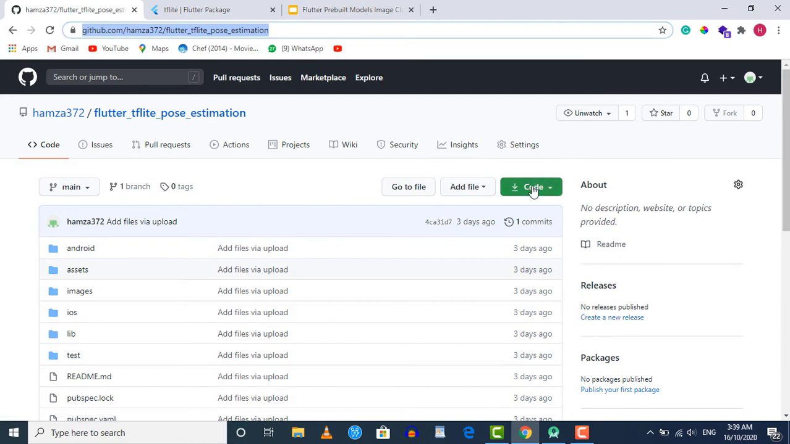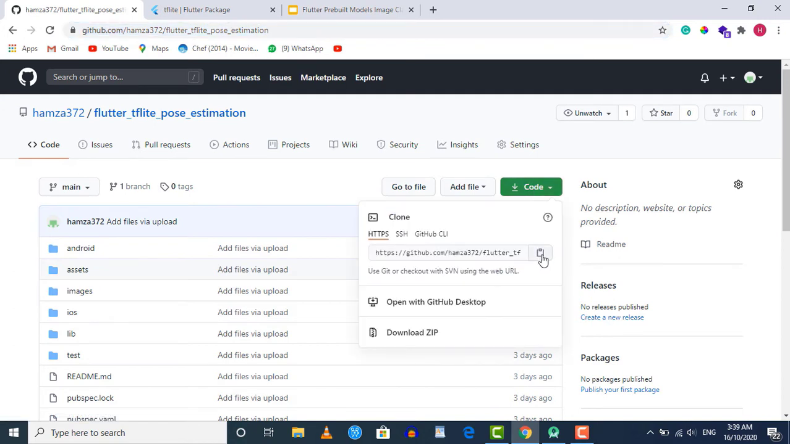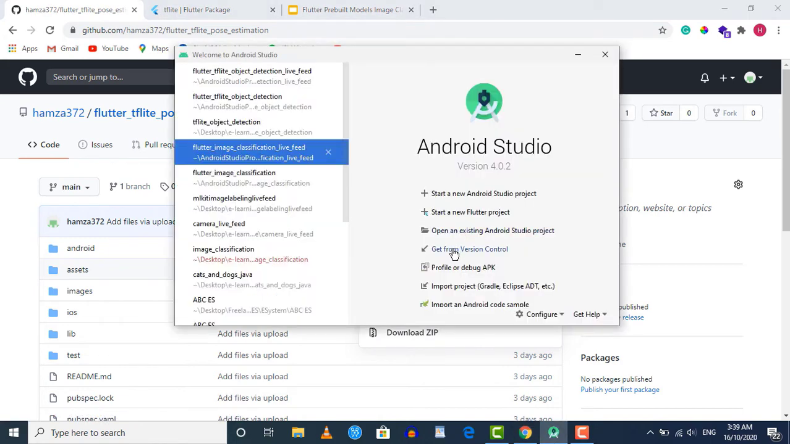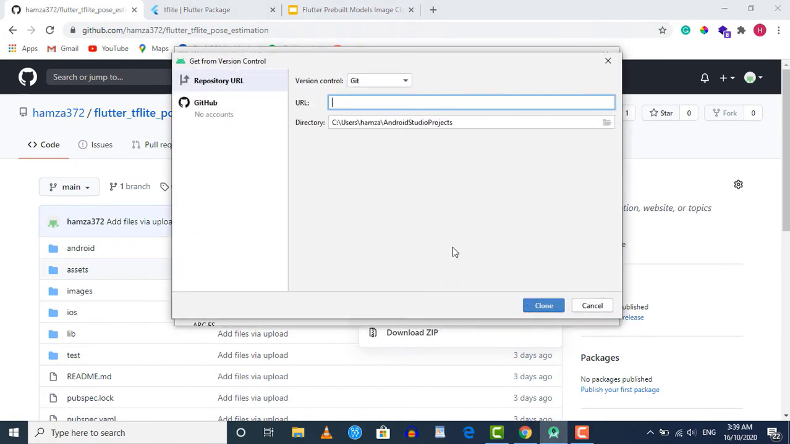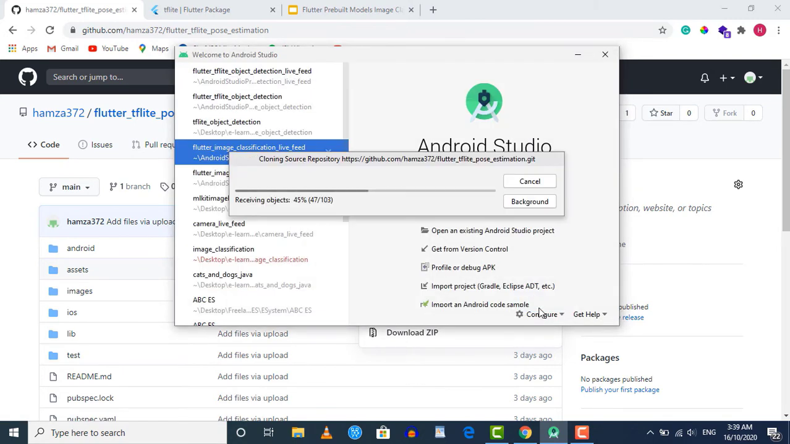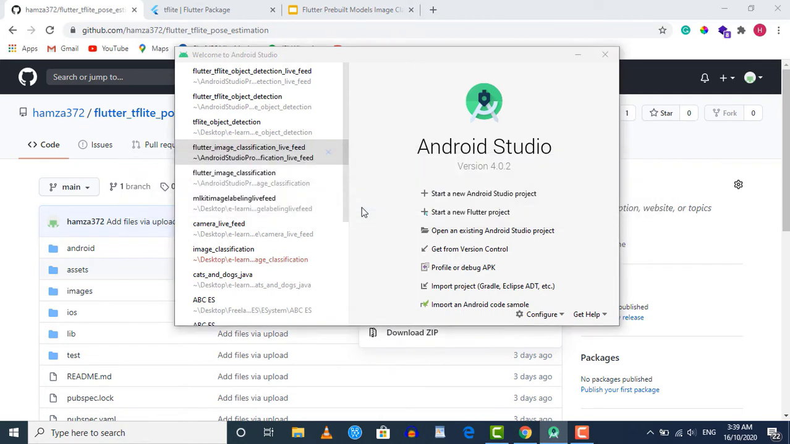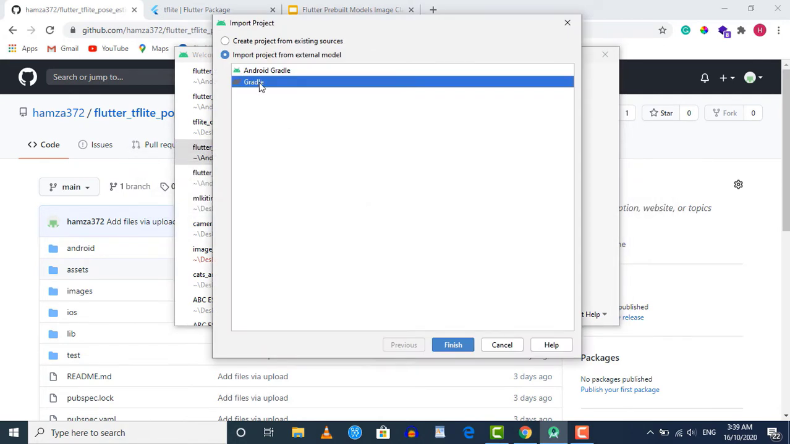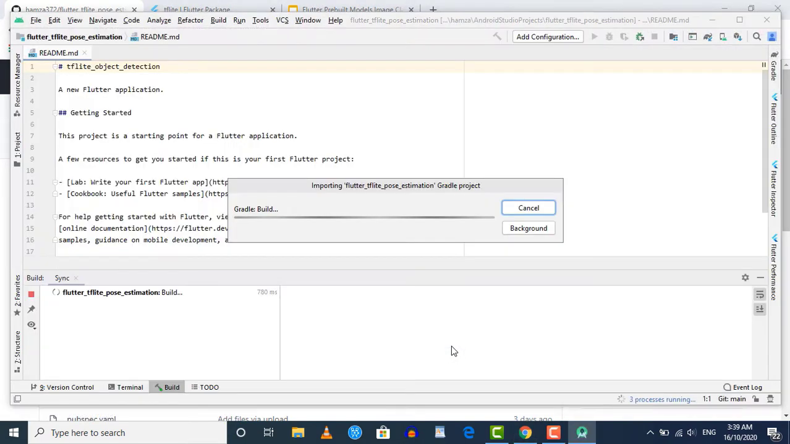Here we need to click on this code button and then copy the link for this repository. Now open your Android Studio and click on Get from Version Control. Then paste the link here and choose your version control as Git. Now let's click on the clone button. After that it will ask you whether you want to create a new project or not. So we will click yes there. After that you need to choose Gradle. Simply choose Gradle and click finish, and your project will be cloned in a moment.